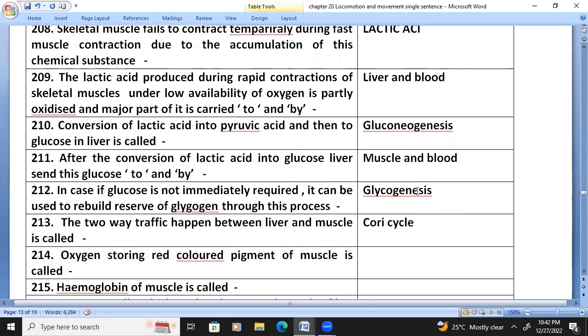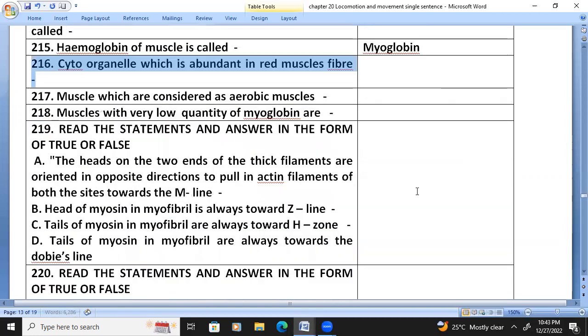The oxygen-storing red pigment of muscle is called myoglobin, the hemoglobin of muscle. The cell organelle which is abundant in red muscle fibers is the mitochondria. Muscles which are considered aerobic muscles are red muscles. Muscles with very low quantity of myoglobin are called white muscles.